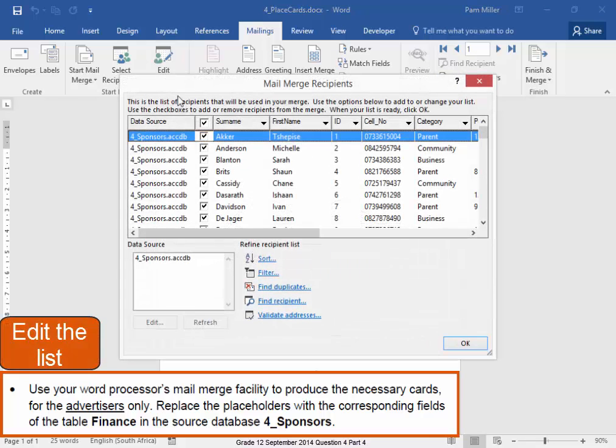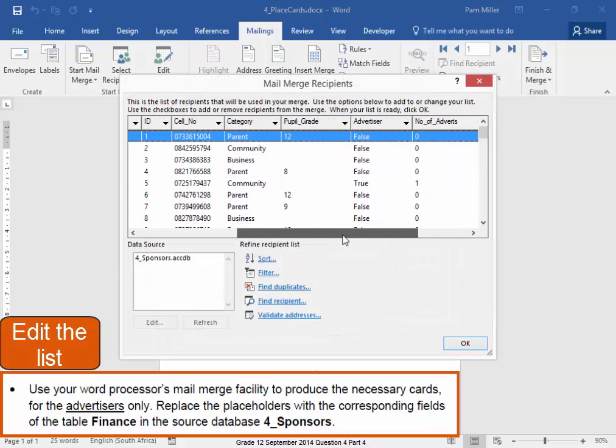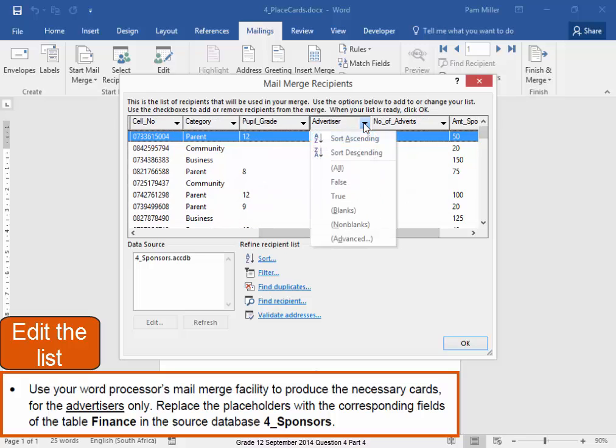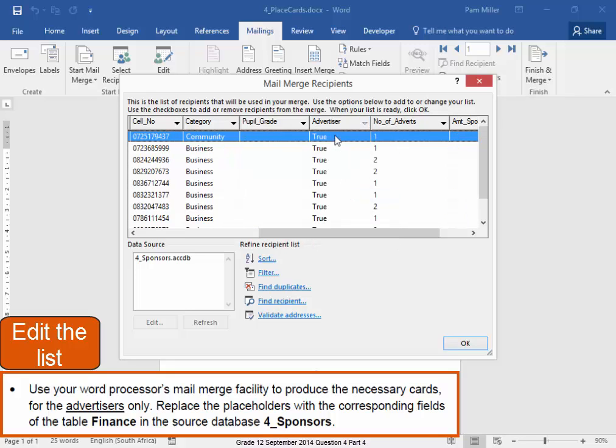I need to edit this list. I only want it to go to advertisers. I only want it to those who are advertising true.